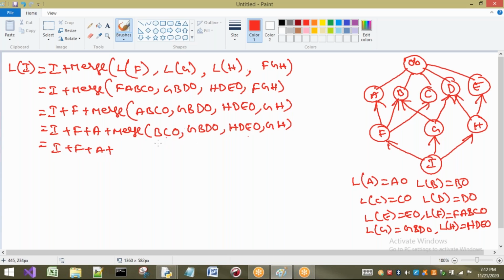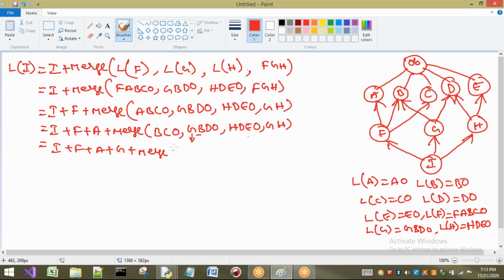So I, F, A plus. Here what do I have to consider? B is the head now. Is B present in this list? Yes, it is present, but it is in the tail part. So we have to leave this particular list and come here, because I have to check head elements only. If I go to C, C will be a tail part, so I should not check tail parts. As it is not there, I go to the next list and check G. Is G present here? No. Is it present here? Yes. Is it in the tail part or head part? Head part only. So I have to consider this one in my result.